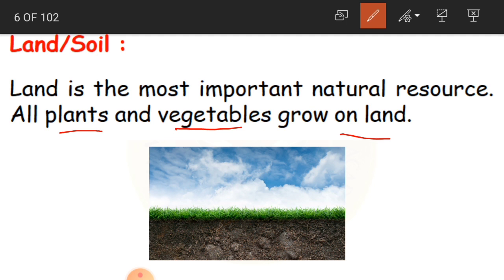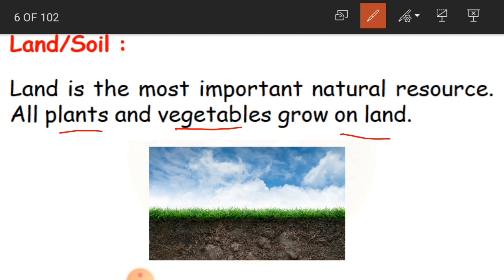We are living on land, and we are also growing so many plants and vegetables. We have agriculture fields where crops are grown, and because of those crops we get food.